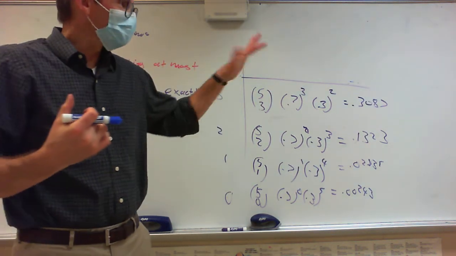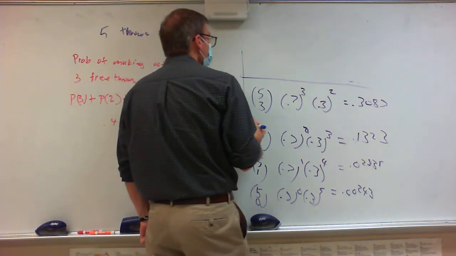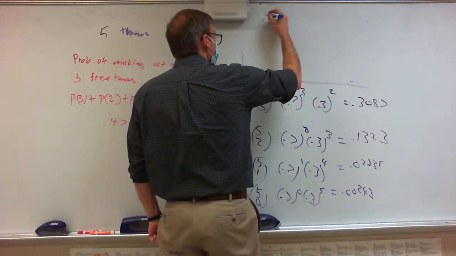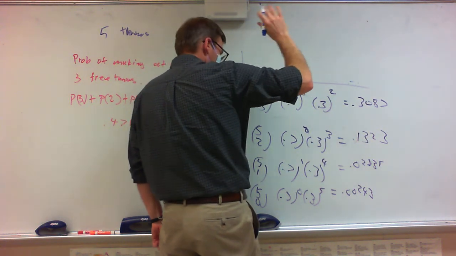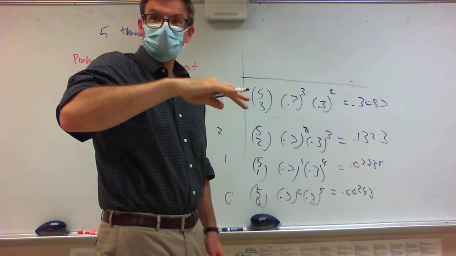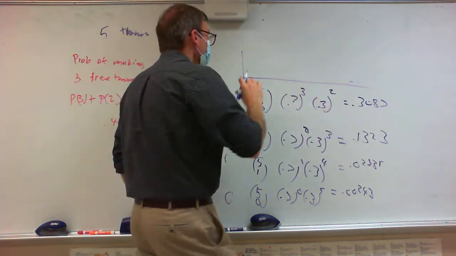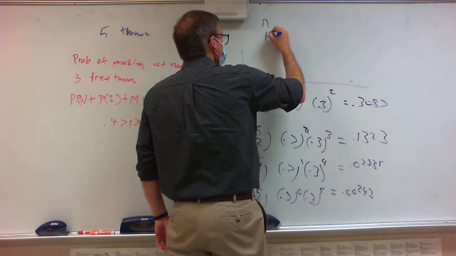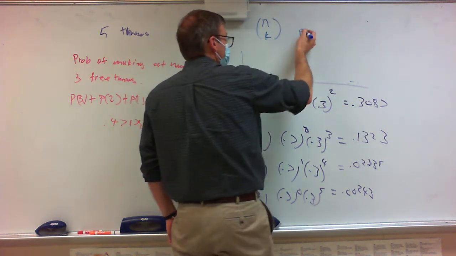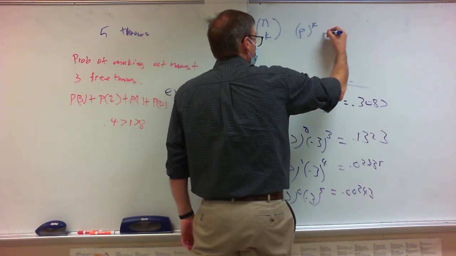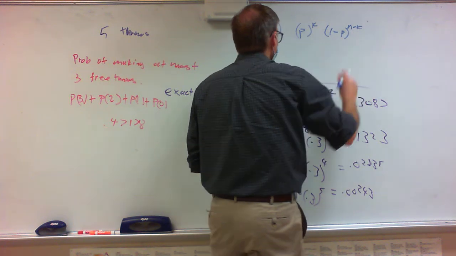The formula they typically put in is, given n tries, either you flip a coin n times or you shoot the ball n times or whatever, it's n choose k, and then they call p the probability of success, and that's to the k, and then it's 1 minus p to the n minus k.